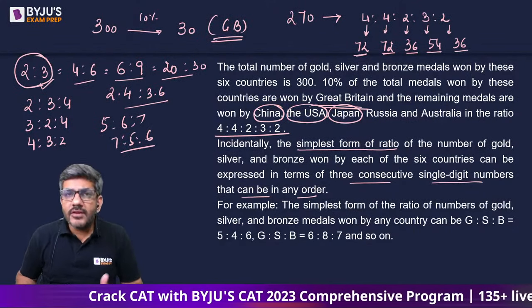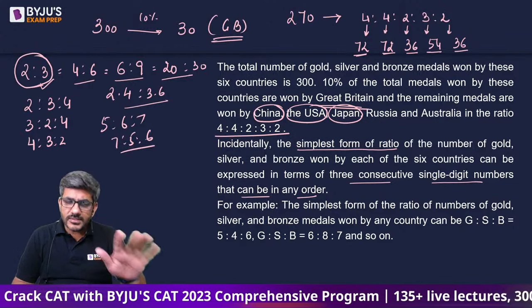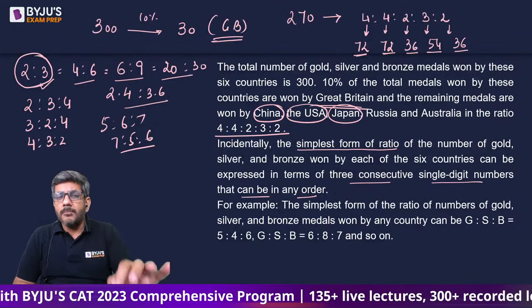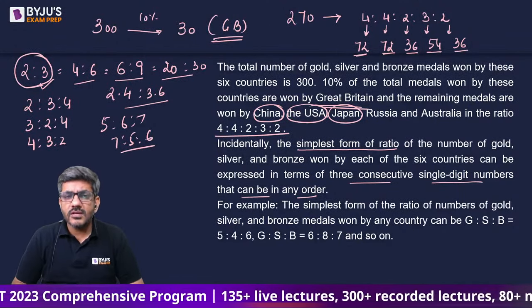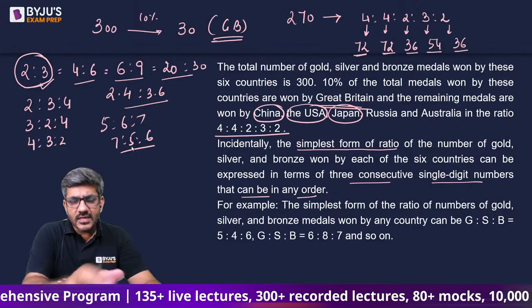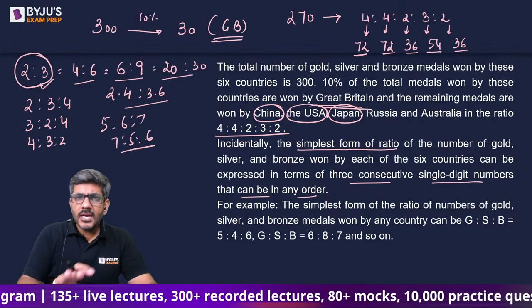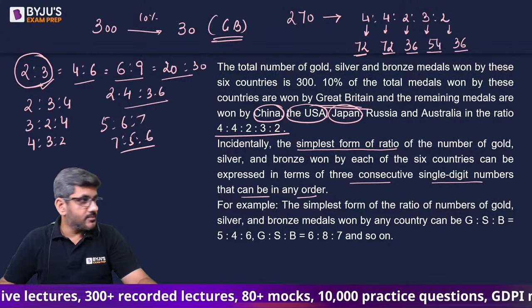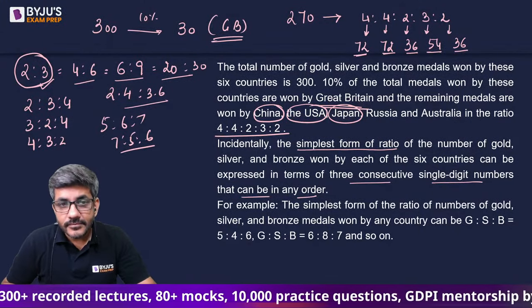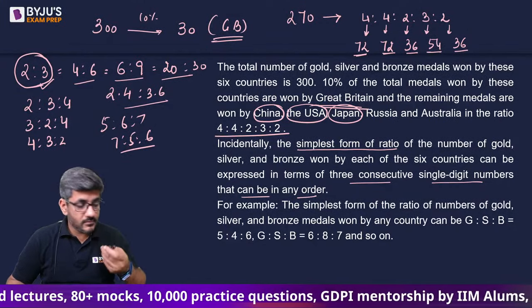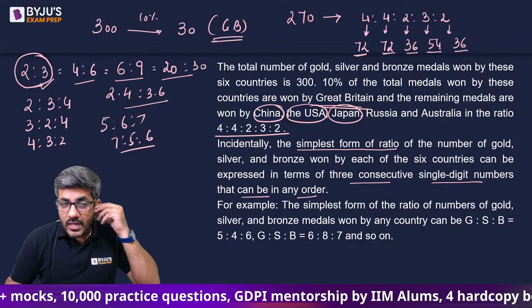Though he has also given you an example, I am already sure that you must have understood this already. The simplest form of the ratio of the number of gold, silver, bronze can be this, this, and this. So some examples are given, but I am assuming that you have already understood this part. Okay. So I'll move ahead from here.